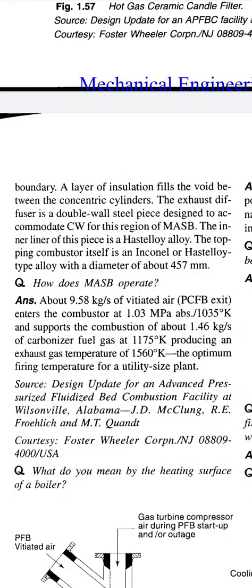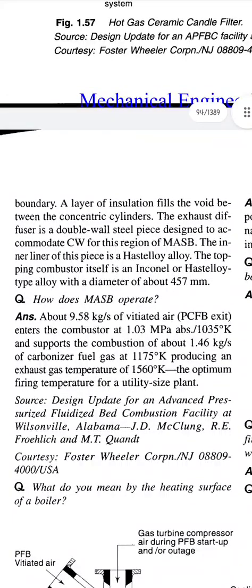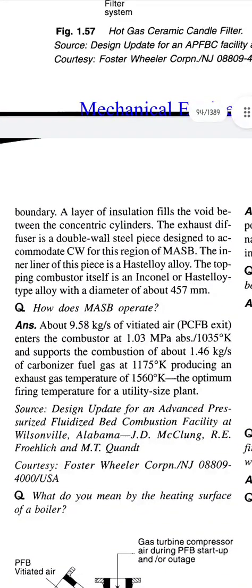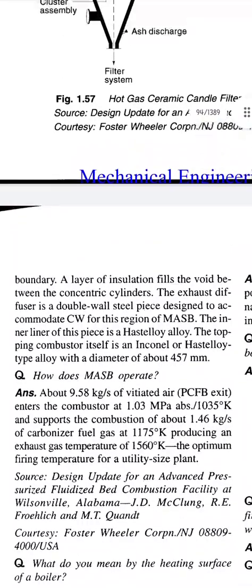The exhaust diffuser is a double-walled steel piece designed to accommodate cooling water for this region of the MASB. The inner liner of this piece is a Hastelloy alloy. The topping combustor itself is an Inconel or Hastelloy type alloy with a diameter of about 457 mm.